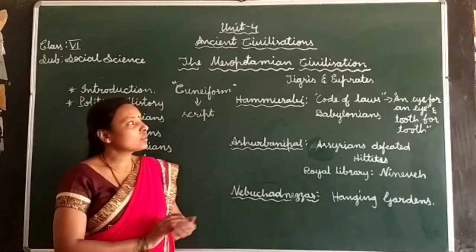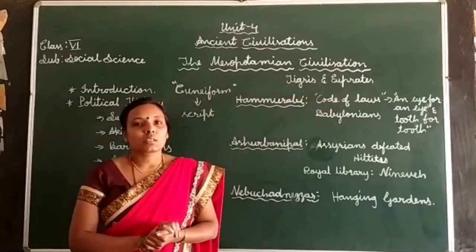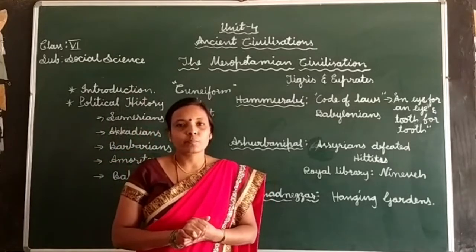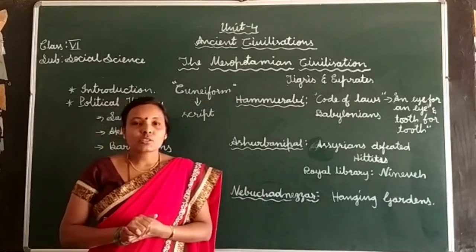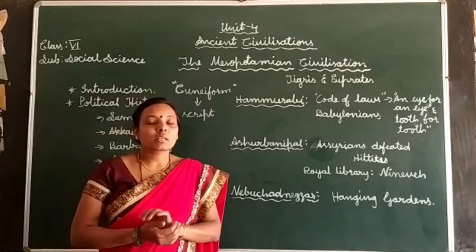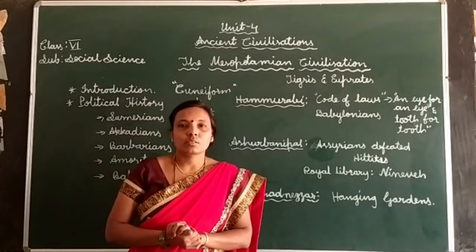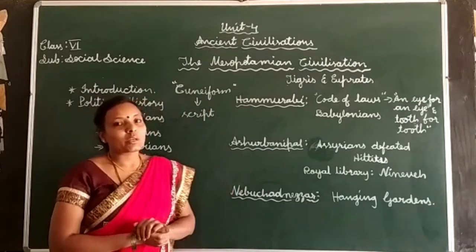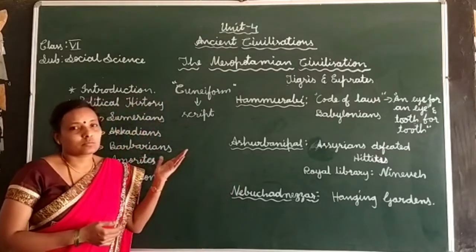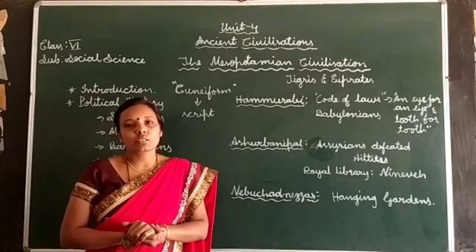Those rivers are the Tigris and the Euphrates. In the Greek language, Mesopotamia means the area between two rivers, nothing but a valley. This region was ruled by different tribes.